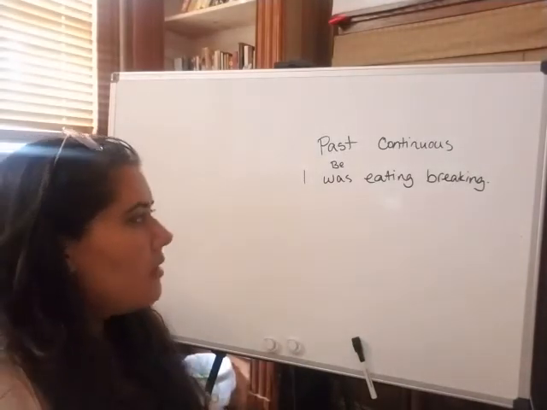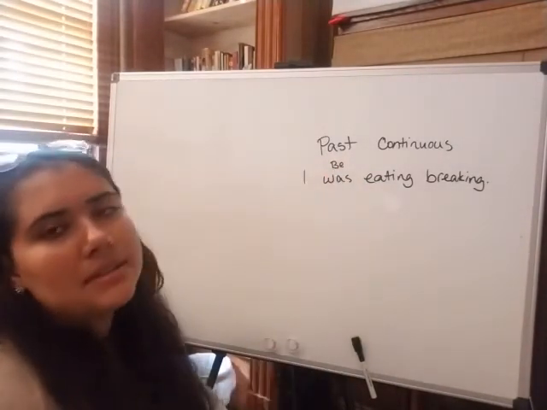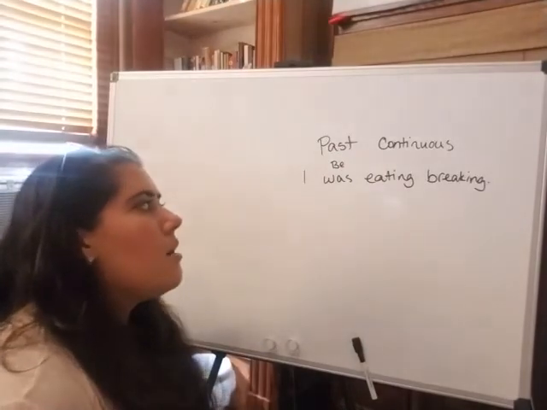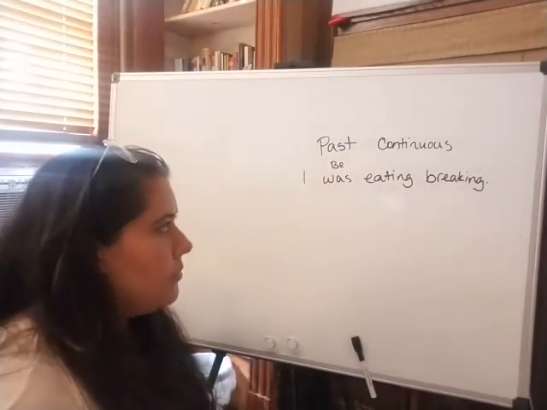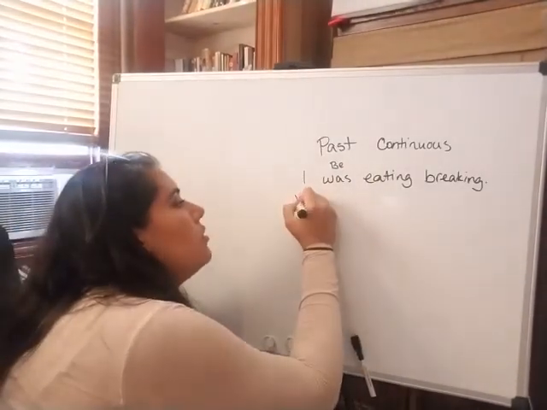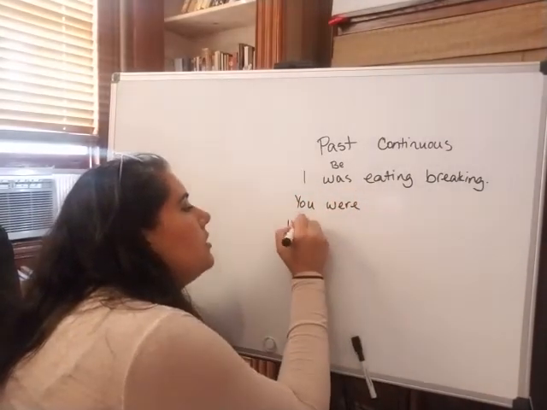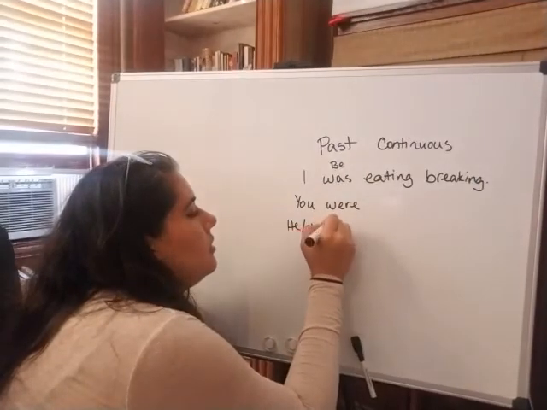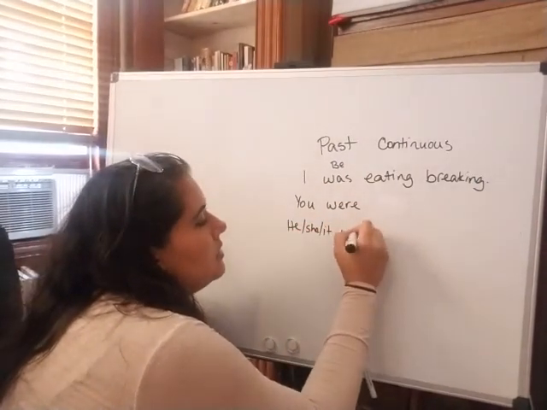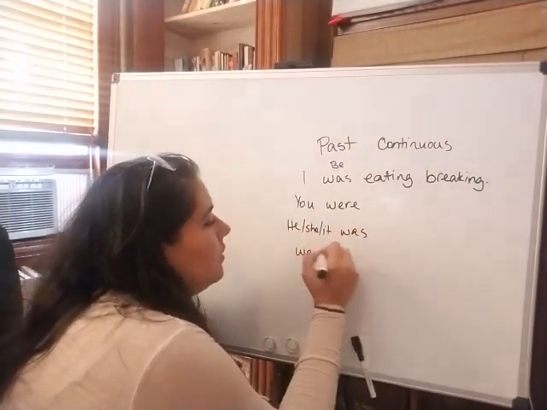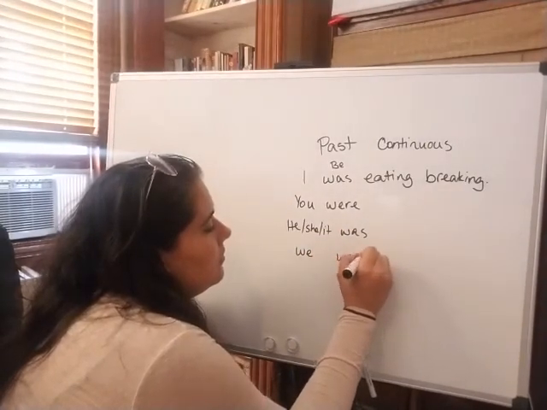So the verb to be in the past tense we know is was and were. There's only two. So I was, you were, he, she, it was, we were, and they were.